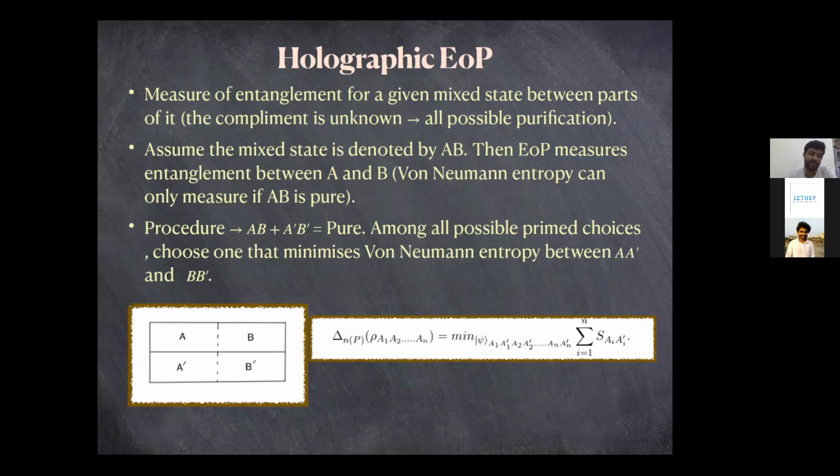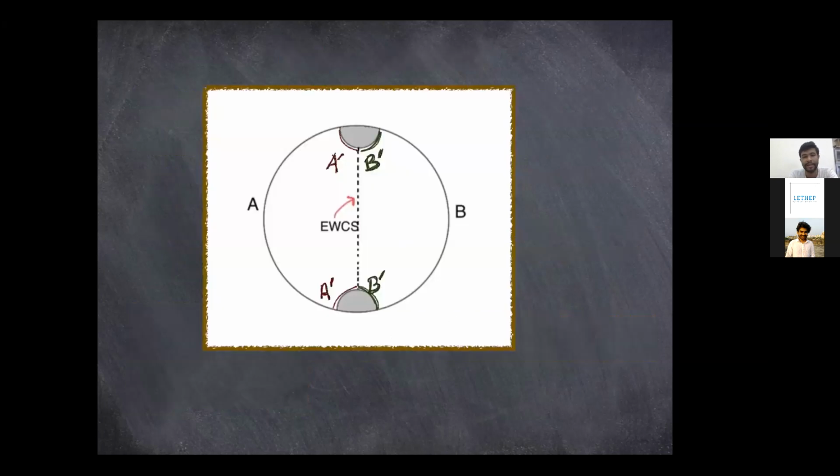So this is from a quantum information perspective. But the holographic dual of this entanglement of purification was suggested by Takayanagi and Umemoto in 2017 or maybe the start of 2018, and they suggested that you start from a pure radius 3 time slice, and the way to realize mixed states in here is to remove parts of this whole time slice. The whole time slice of the Poincare disk would give you a pure state, but if you remove these two, the combination of this A and B would give you a mixed state in a pure radius 3 time slice.